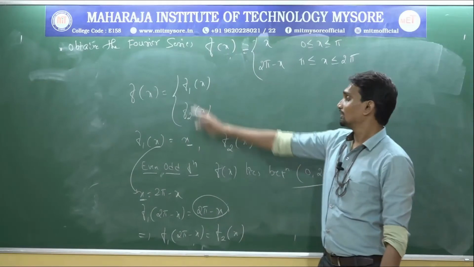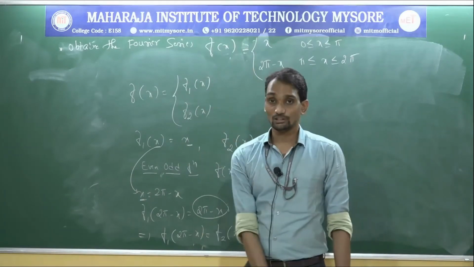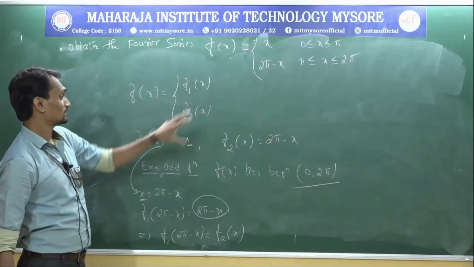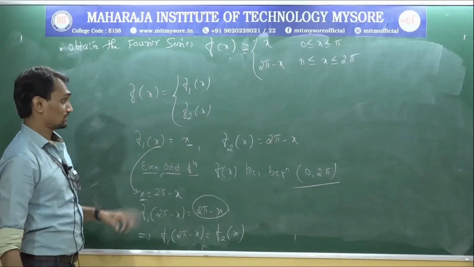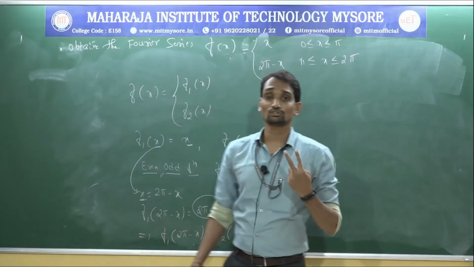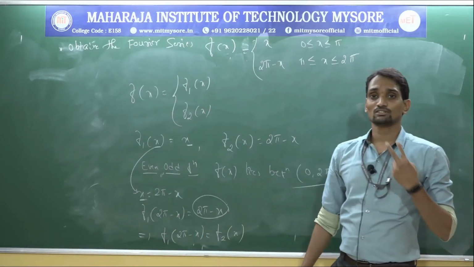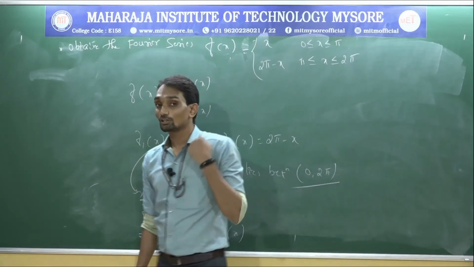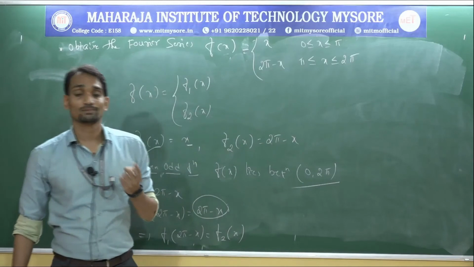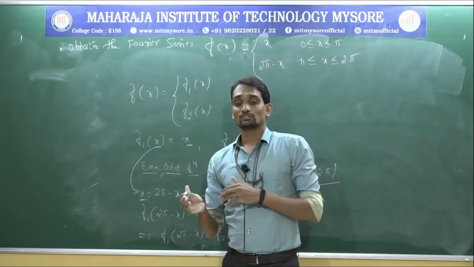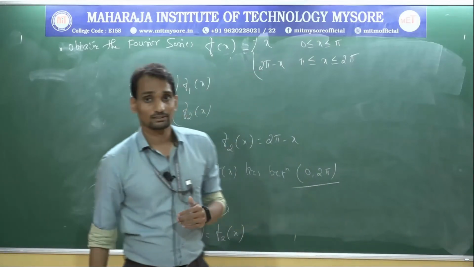Once again I repeat, first divide into two parts, that is f1 and f2. Call f1 the first function, f2 the second function. While verifying the even and odd function method, we need to see two conditions. One is minus π to plus π, and the other is 0 to 2π. Minus π to plus π means x equal to minus x, as in the previous problem. 0 to 2π means x equal to 2π minus x.